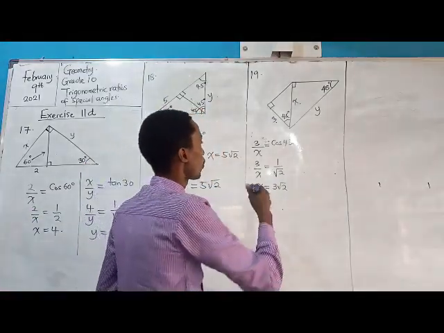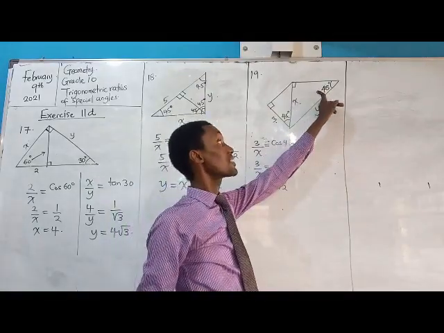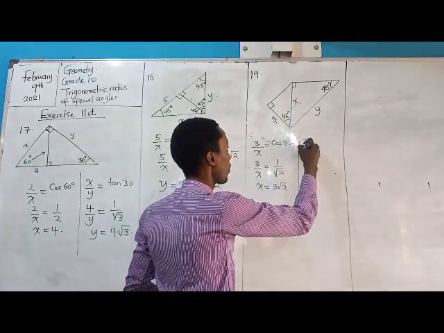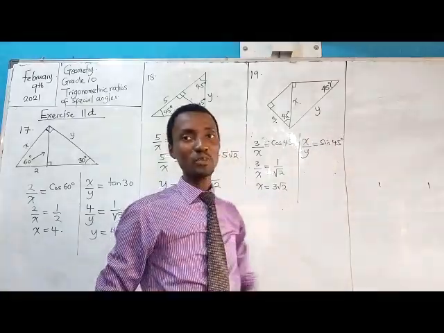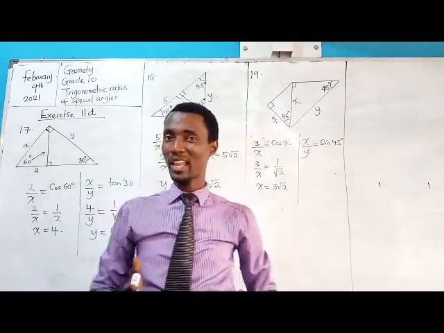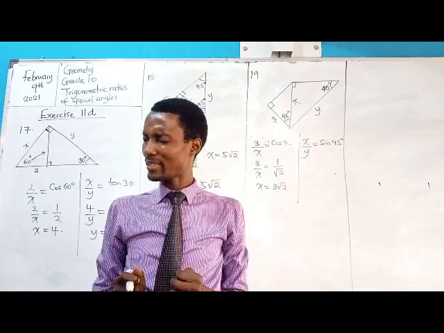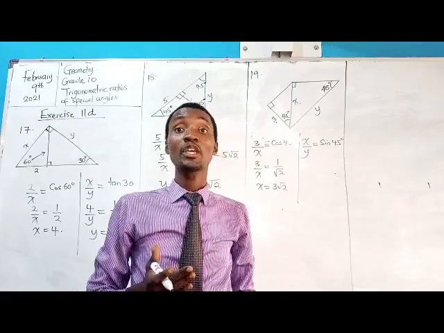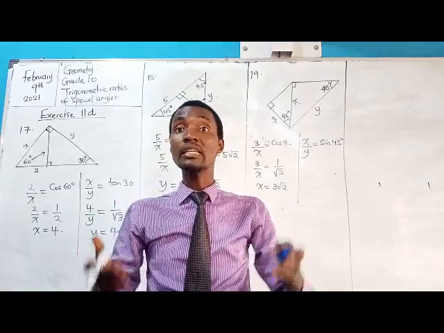Okay, having done that, we will now try to relate x, y, and 45 degrees. Now, the 45 degrees in this case is facing what? x. So we'll have that x over y is equal to sine 45 degrees. I've told my students that even if in the exam you write cos 45 degrees, I can't penalize you, because as long as it's 45 degrees, I can close my eyes, because the effect will still be the same. I don't want you to make that mistake, but if you make that mistake, I will close my eyes, because I have an understanding that the answers will be the same.